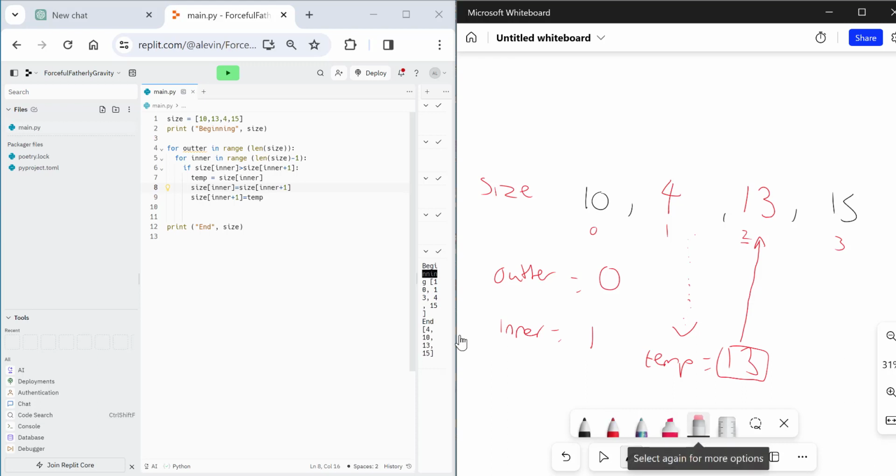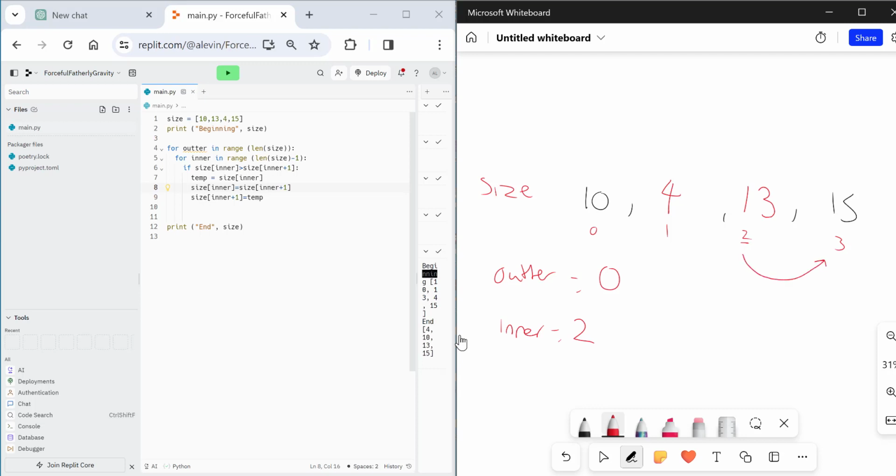We then go again. Inner goes up by 1. Let me just clear this out. So inner now is going to be 2. We do our checking. Is 13 bigger than 15? No, it's not. So no swap. So we're done with the inner loop, which has gone through every combination there.